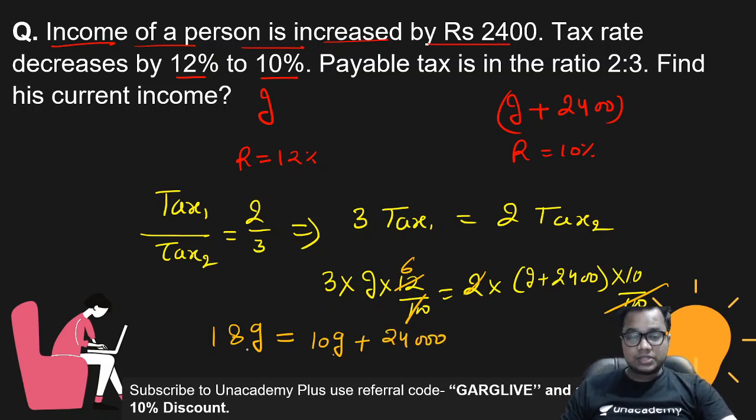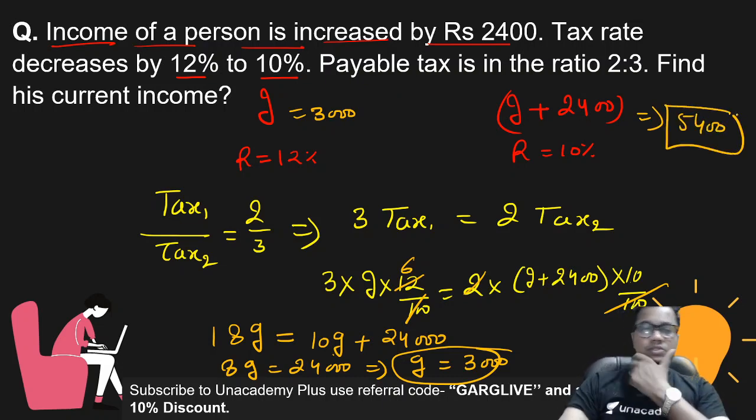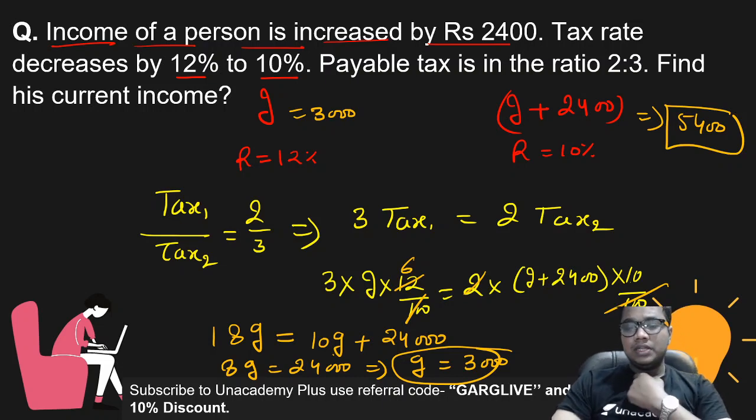Take this 10I to this side, so 8I equals 24,000. So the value of I is 3,000. If the initial income is 3,000, then the current income is 3,000 plus 2,400, which is 5,400. That's the answer. So this question was in your homework, right?